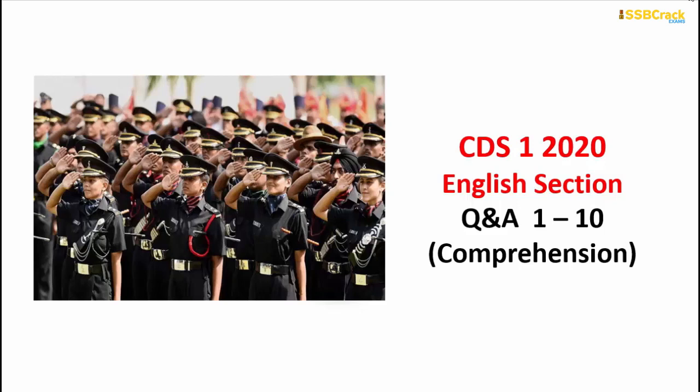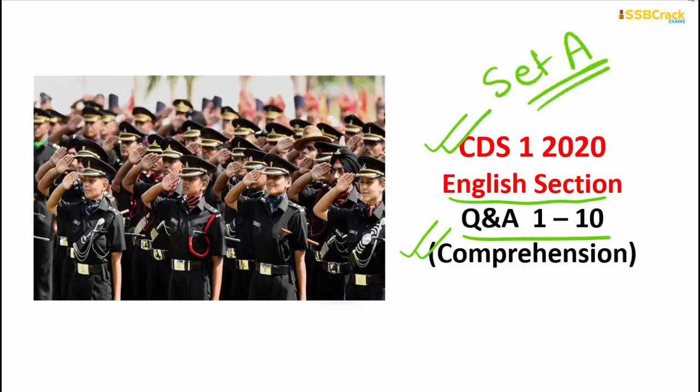So in this session, I'm going to give you the answers and their explanations for CDS 1 2020 English question paper. And the questions are from the section Comprehension. The questions that I'm going to cover will be ranging from number 1 to 10 as per the set A that I am following. So I'm going to follow the set A of the CDS 1 2020 English question paper. So the questions from comprehension section will be question number 1 to 10, right?